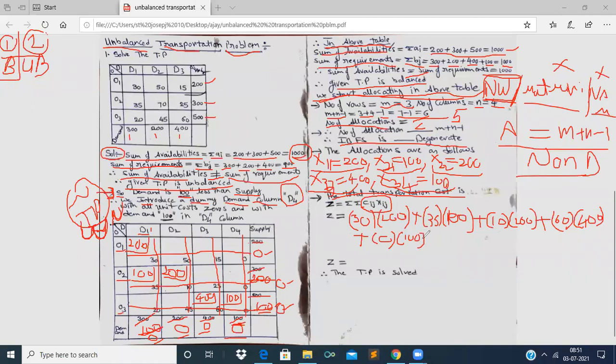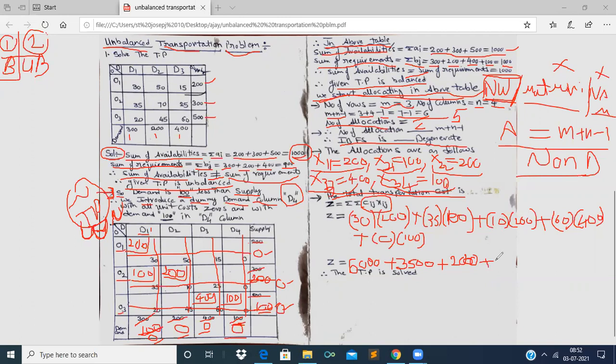Now, 30 into 200 is 6 followed by 3 zeros, that is 6,000, plus 35 into 100 is 35 followed by 2 zeros, 3,500, plus 10 into 200, that is 2 followed by 3 zeros, we get 2,000, right?